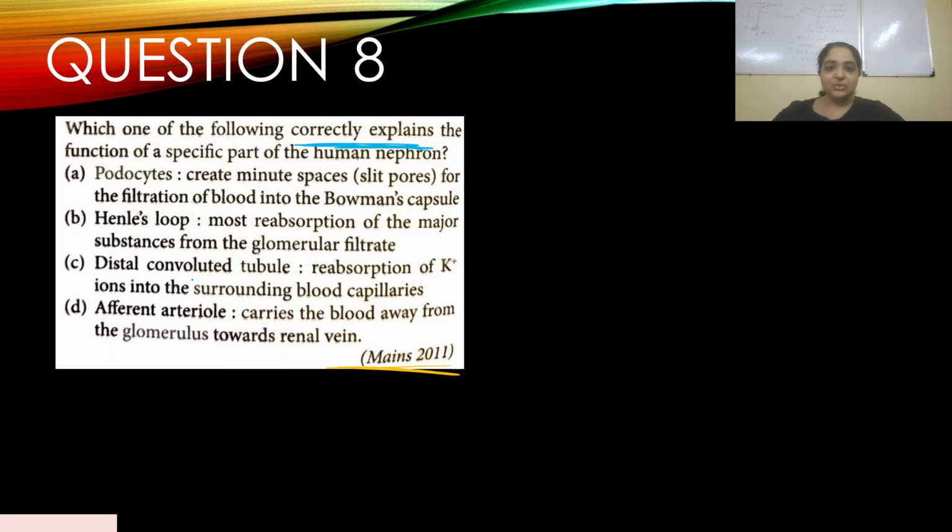Option C: DCT, reabsorption of potassium ions into the surrounding blood capillaries. Now DCT does reabsorb potassium, but there is also secretion of potassium by the principal cells. Those principal cells appear in the late part of DCT.